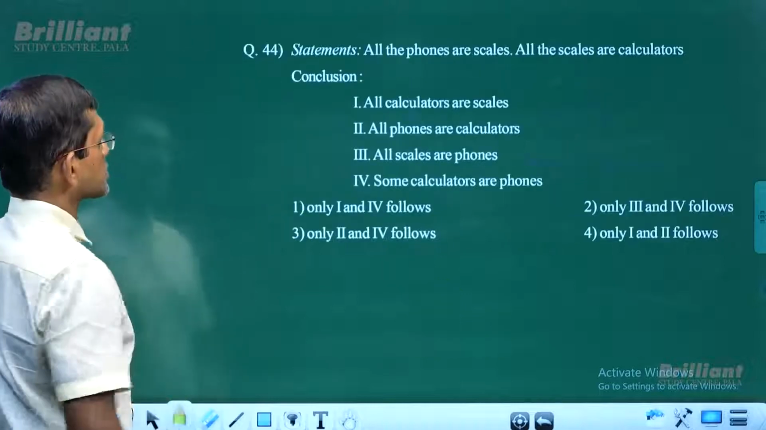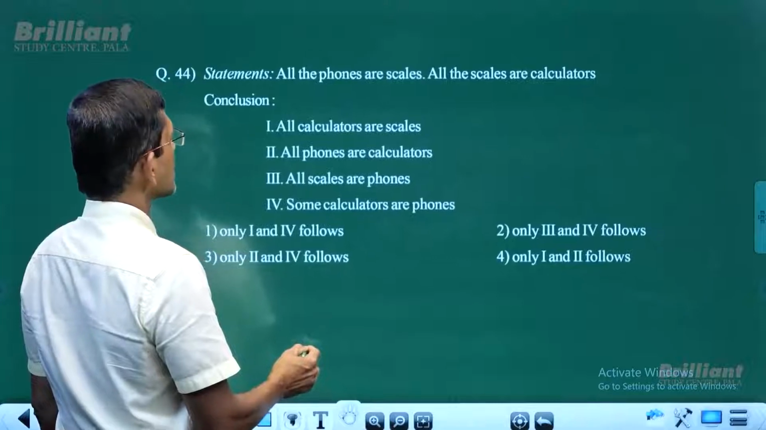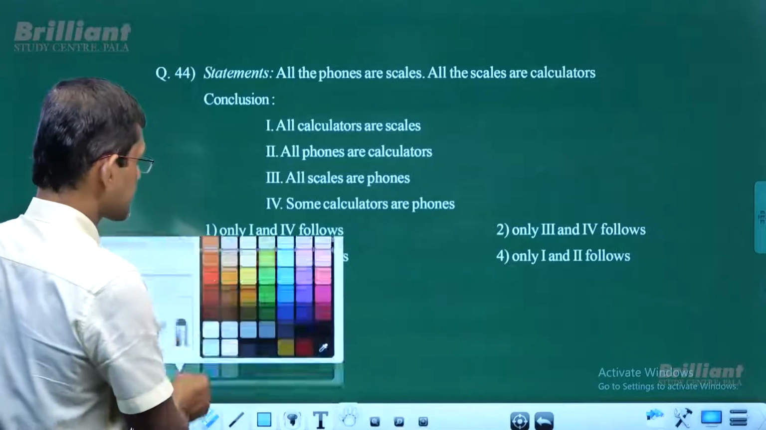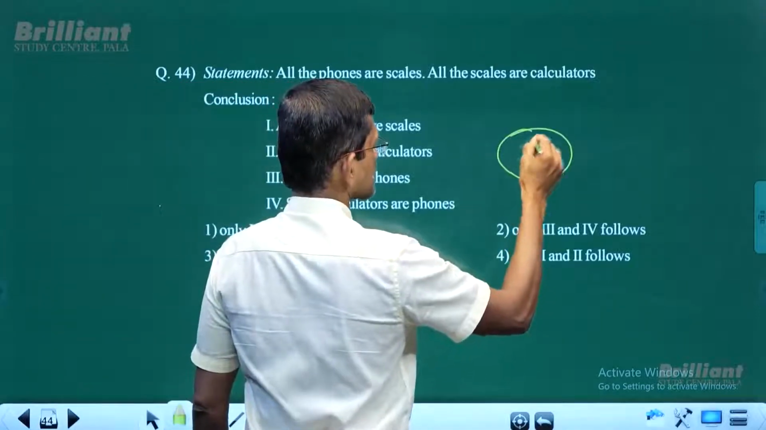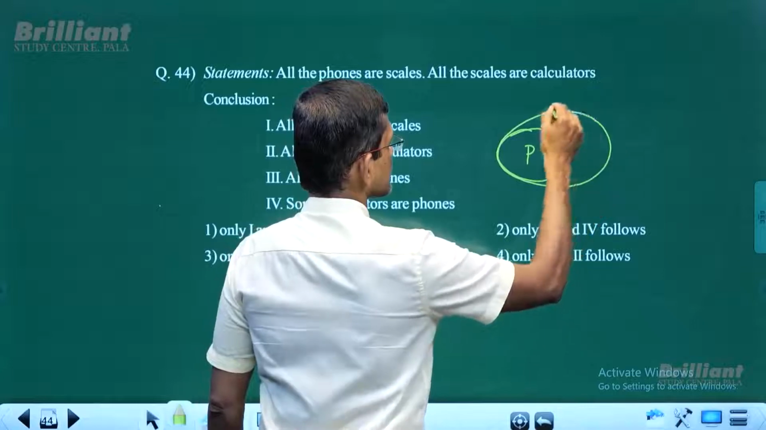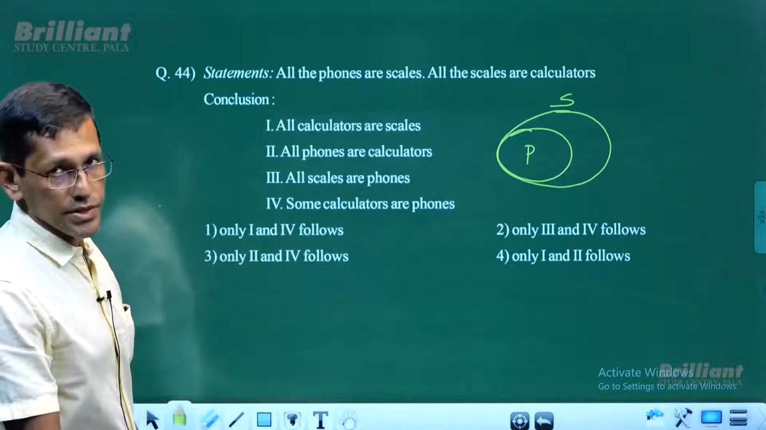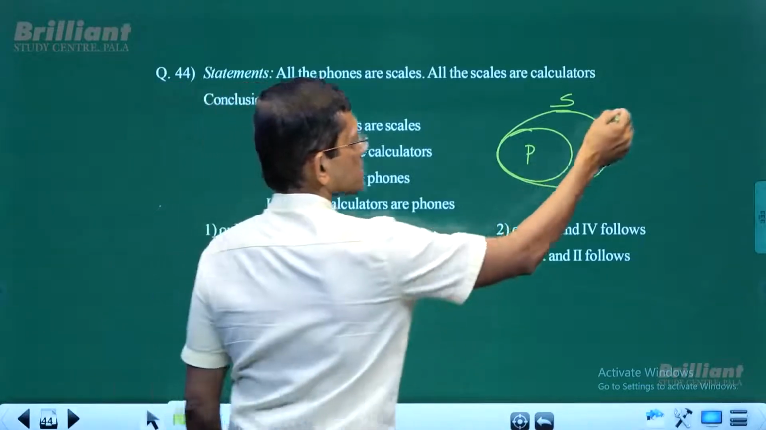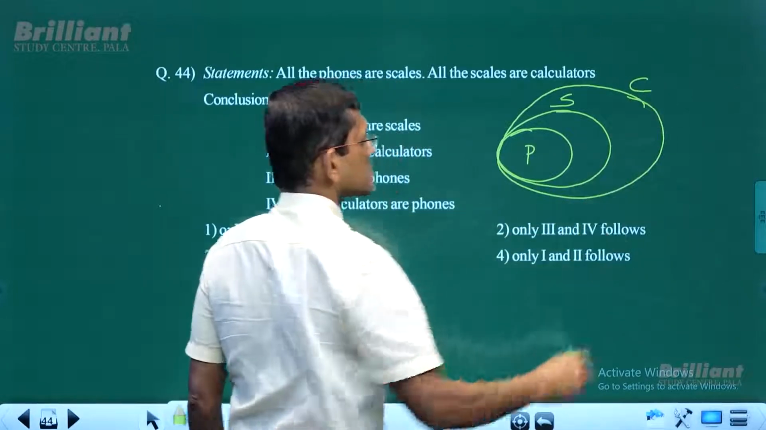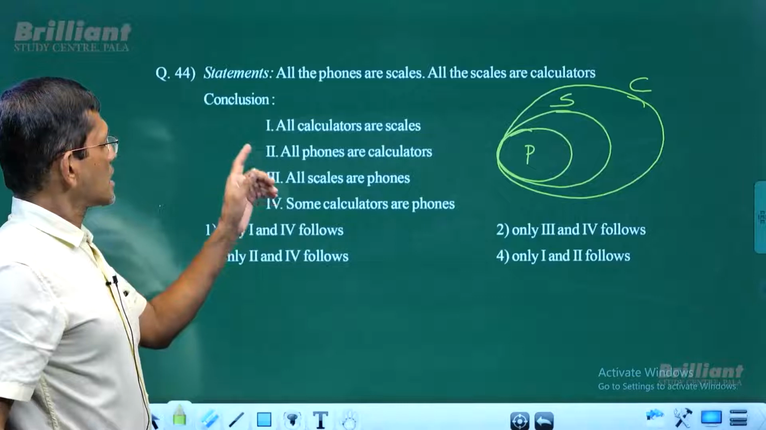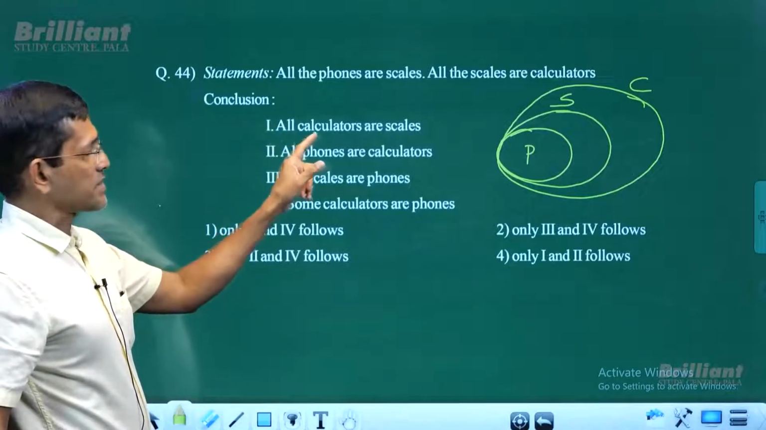Now, we'll go for the next question here. Number 44. All phones are scales. And all scales are calculators. Now, all calculators are scales. That's the first conclusion.